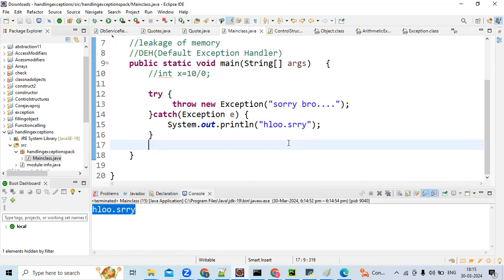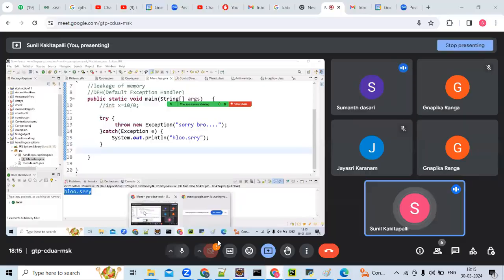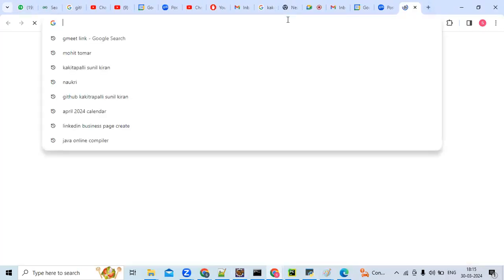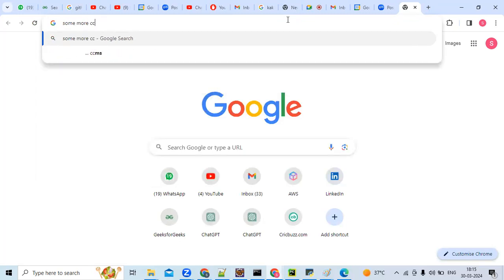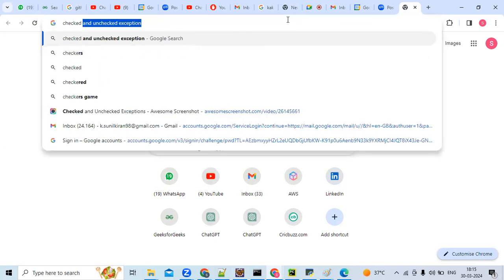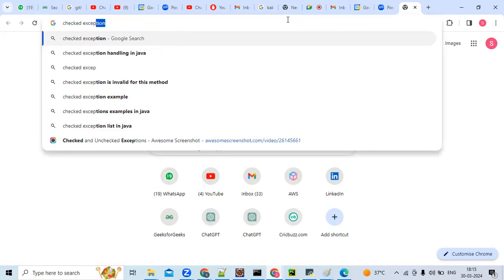Let us see, we have 1 minute. We'll see the syntax of file not found exception and some more checked exceptions. We'll see online. I'm not getting reminded of some more checked exceptions.